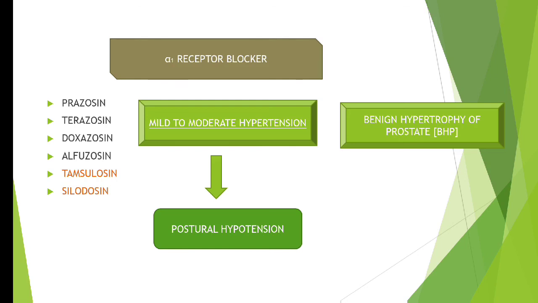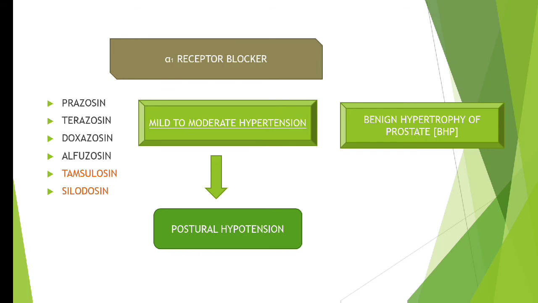So it is said that alpha 1 receptor blockers like prazosin and terazosin are usually given at night time, at bedtime. You take the dinner, consume the prazosin or terazosin, whatever the doctor prescribes, and just go to bed and sleep. That's it. This is the only solution for this problem of postural hypotension.